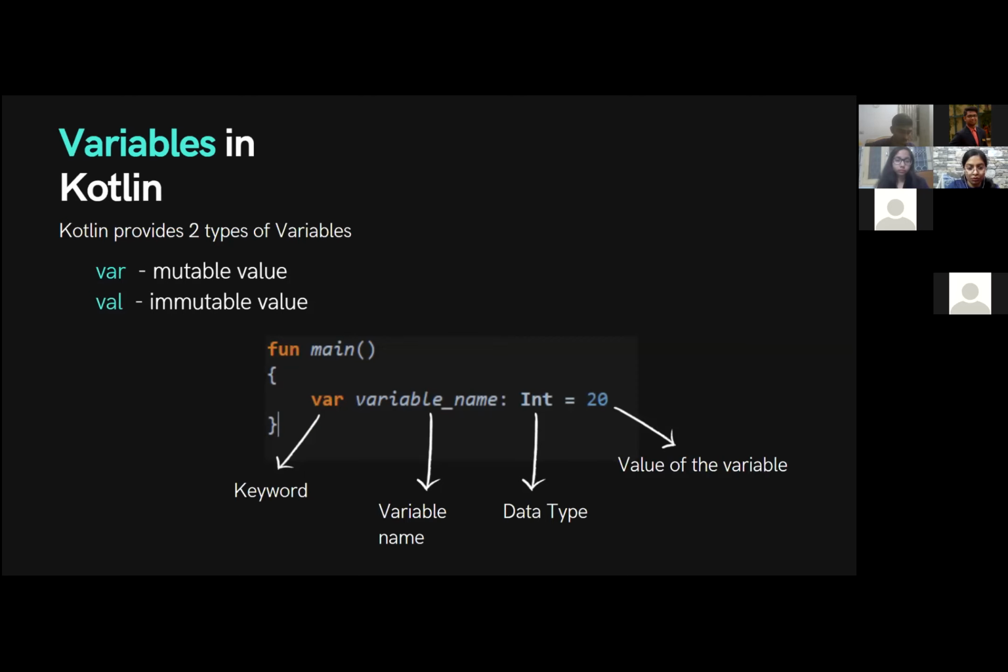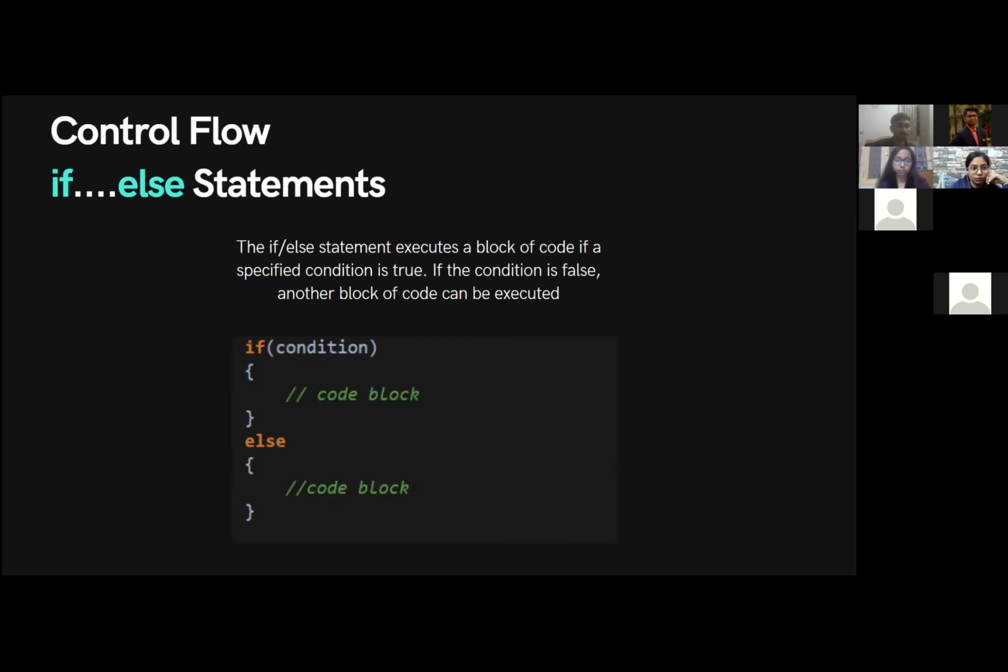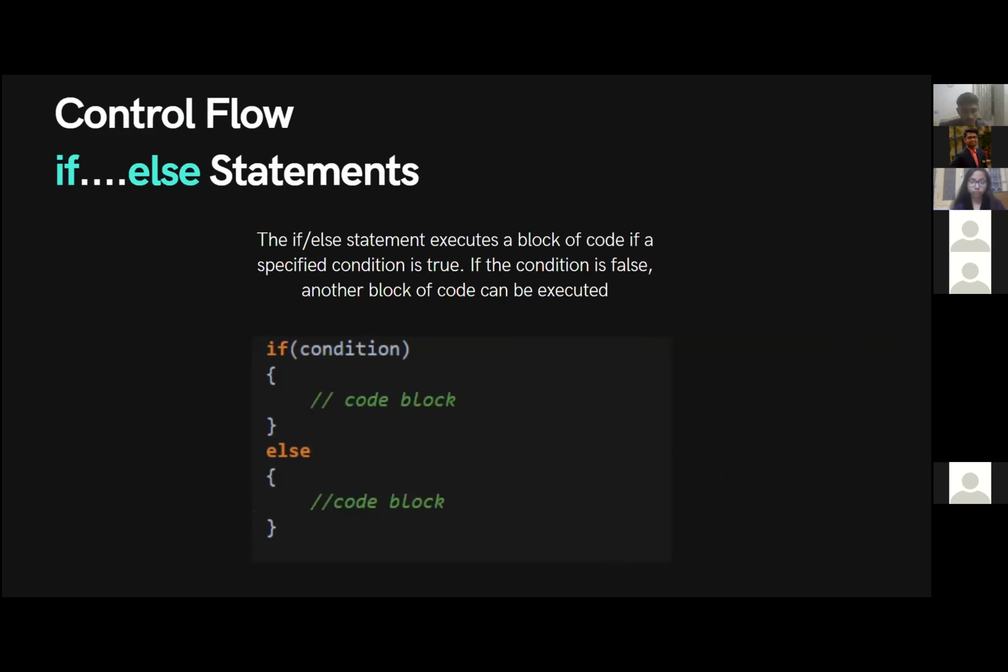The first thing is you start with the keyword var or val. According to your requirements, you can keep var for mutable and val for immutable, followed by the variable name, which will be the name of the variable, and then a colon, and then the data type. The data type is the type of value you're going to store in this variable, followed by the value of the variable. So this is the basic syntax for declaring a variable in Kotlin. Let us go to the syntax for other stuff like control flow.